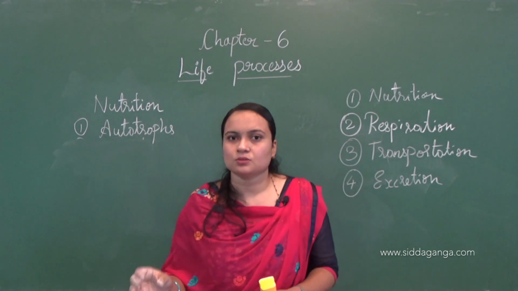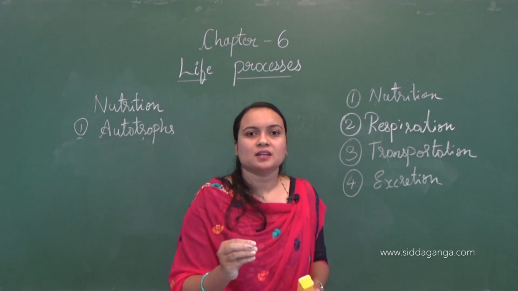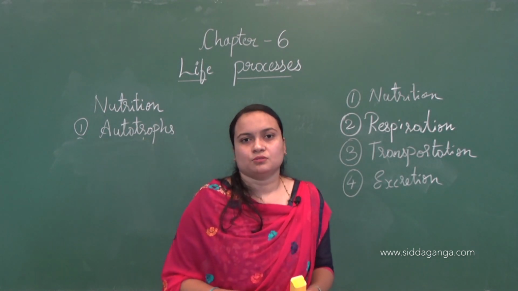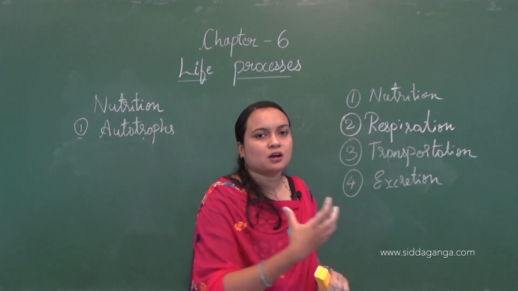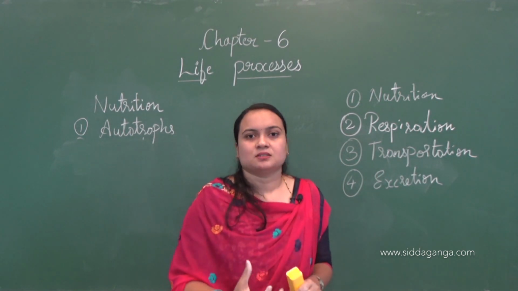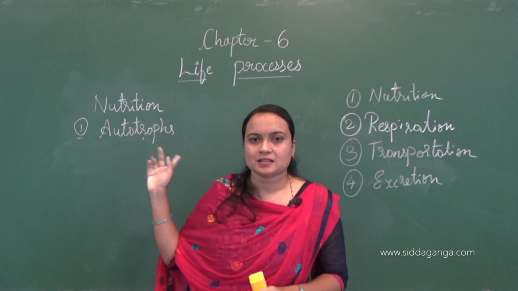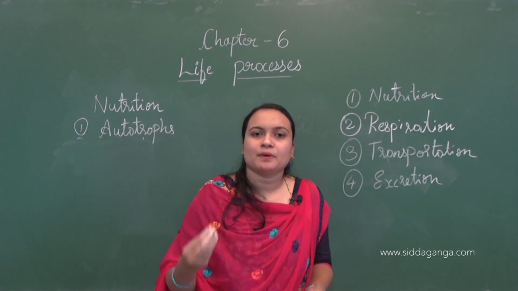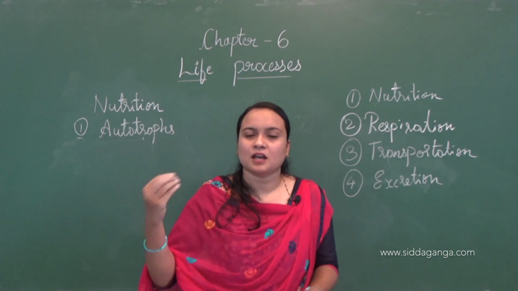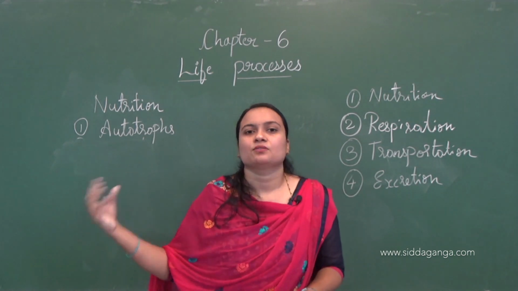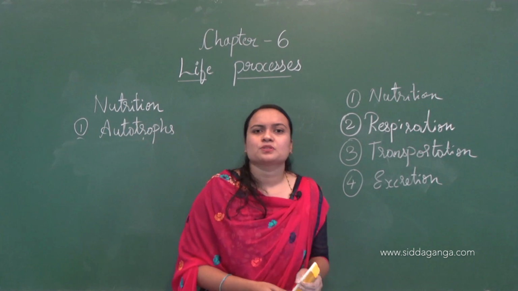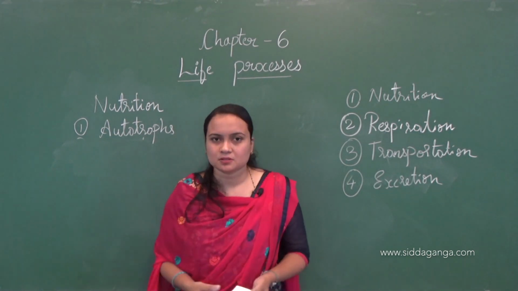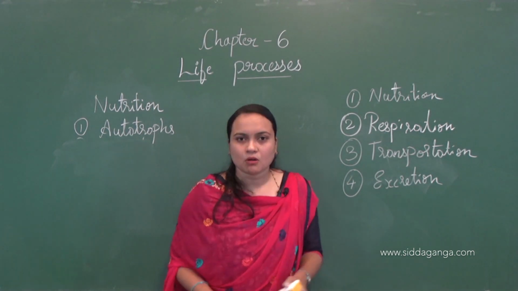Heterotrophs are the organisms which feed on autotrophs and other animals. They depend on other living organisms for their source of food, whereas autotrophs prepare their own food and utilize that food for the production of energy. Heterotrophs include all the animals.